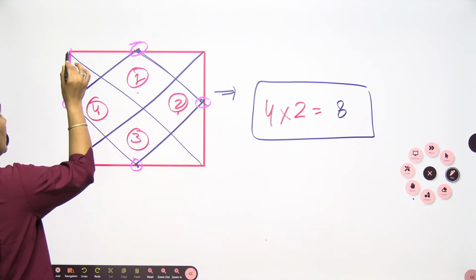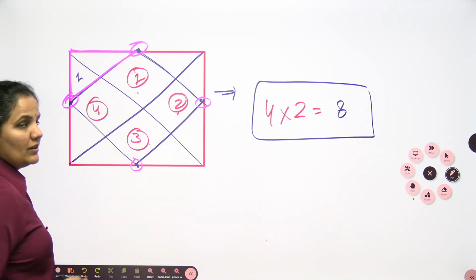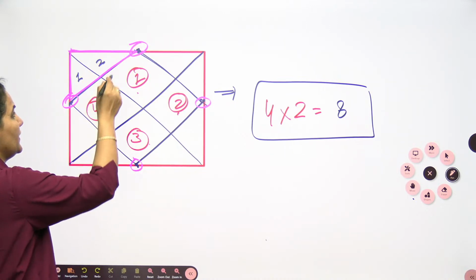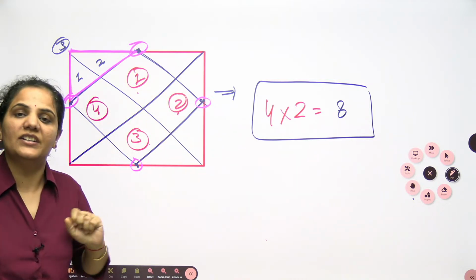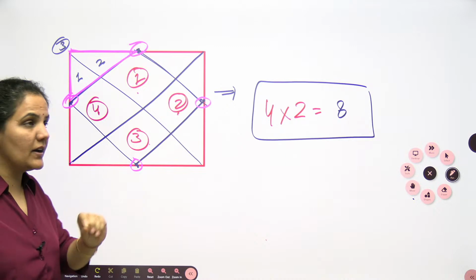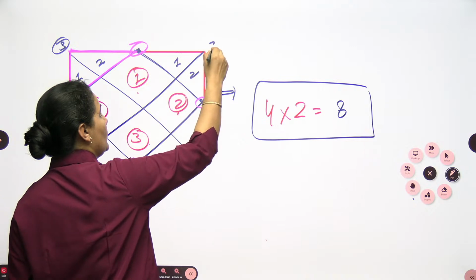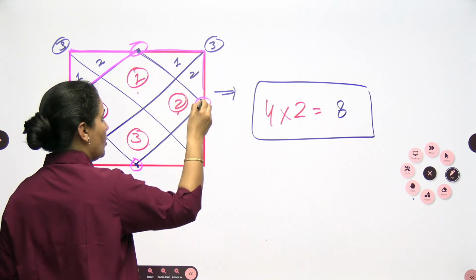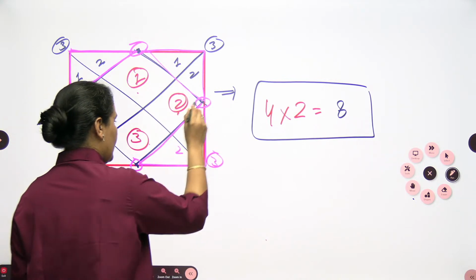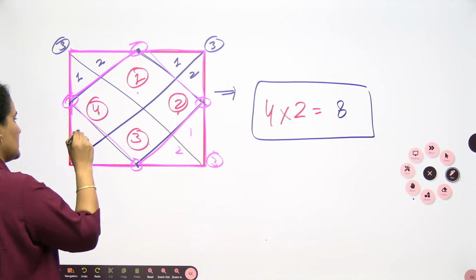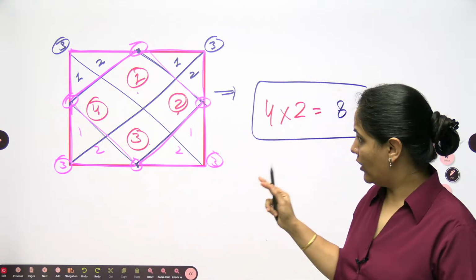Now I need to count the number of triangles. Look at this corner. In this corner you have one small triangle, this is your second small triangle, and this bigger one is also a triangle. So in every corner of this figure you have 3 triangles: 1, 2 and 3. Here also you have triangles 1, 2 and the bigger one 3. Similarly 1, 2 and 3 in this corner, and 1, 2 and 3 in this corner. All the corners have triangles.